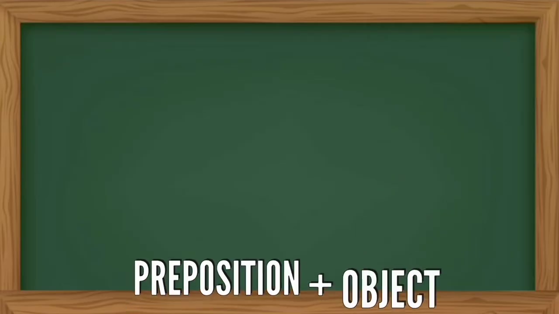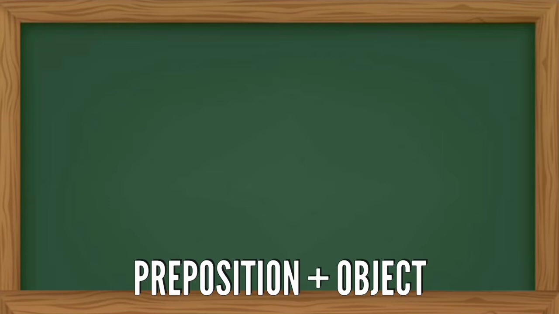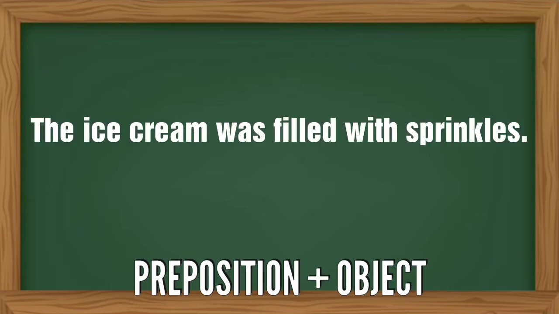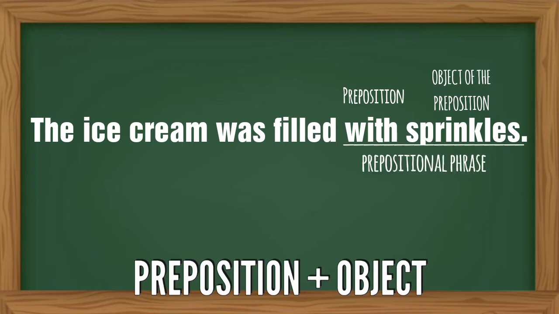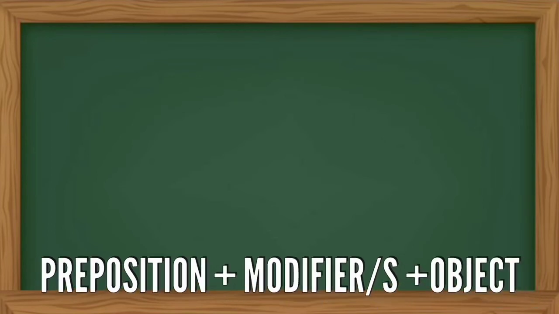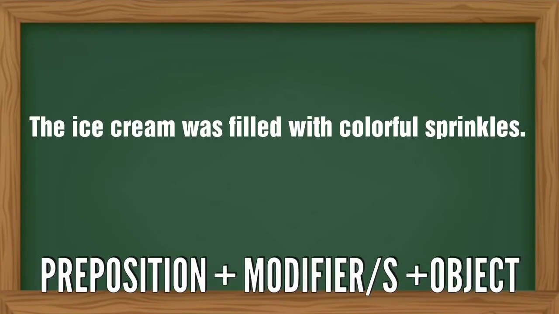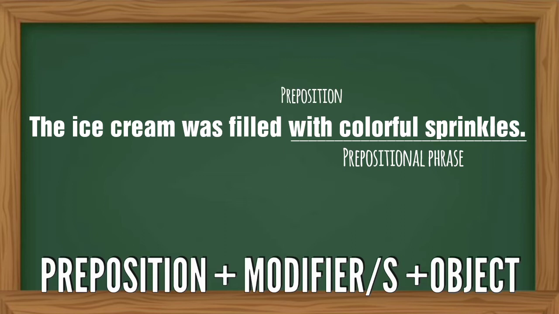A prepositional phrase is made of a preposition and the object. In this sentence, the ice cream was filled with sprinkles. The preposition is with and the object of the preposition is sprinkles. So the prepositional phrase is a combination of with and sprinkles. A prepositional phrase is also made up of a preposition, the object of the preposition, along with its modifiers. In this sentence, the ice cream was filled with colorful sprinkles. So the prepositional phrase is made up of the preposition with, the object of the preposition sprinkles, and the modifier of the object, which is colorful.